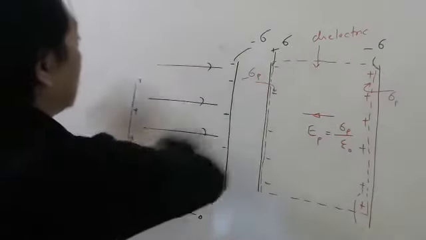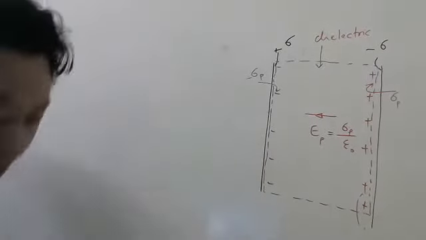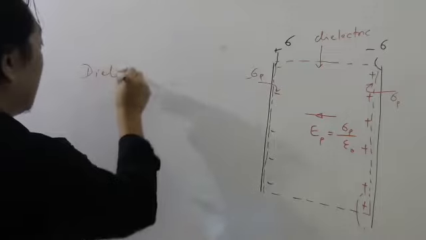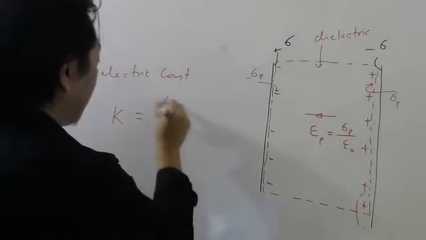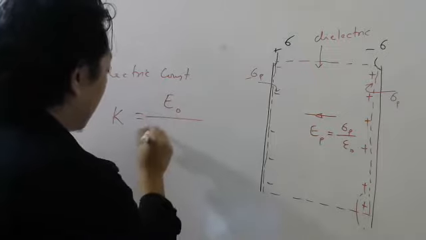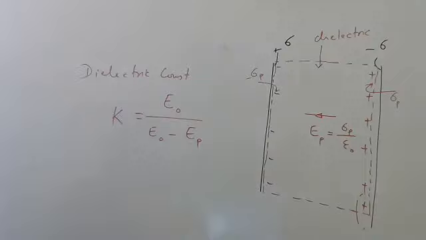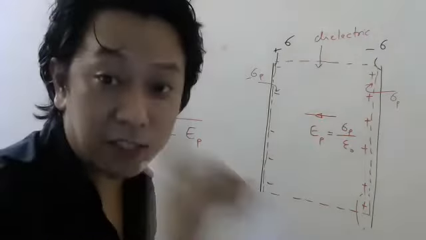Okay, so once we have understood this, let us write the formula for dielectric constant, capital K. How did we define it? E naught by E naught minus EP. Correct? Substitute in terms of surface charge density.